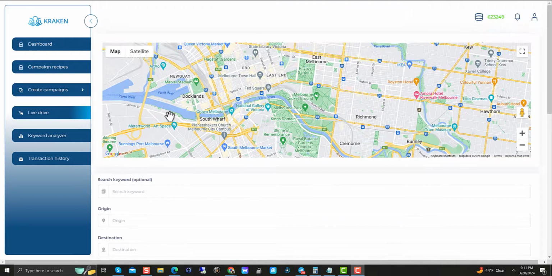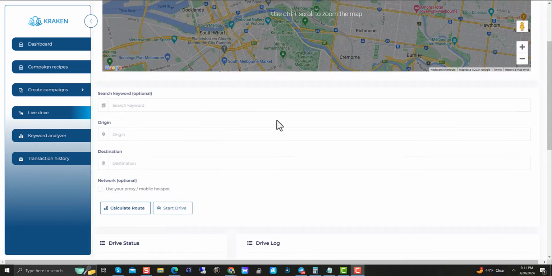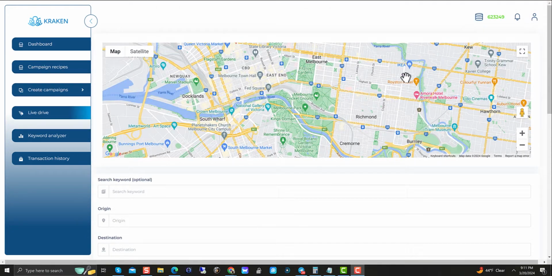Okay, so first off, let's go down here. We're on Live Drive. You can see the Live Drive map up here. And if you're not familiar with Live Drive, if you're just watching this video for the first time, you're like, what the devil is Live Drive? Okay, Live Drive is a live driving emulator that emulates a drive to your business, to your GMB, to your client's GMBs, etc. Now, I'm going to step back and say it's really not an emulator. Let's just say it is a live drive system, built-in GPS system. So we'll put it that way. We'll word it that way.